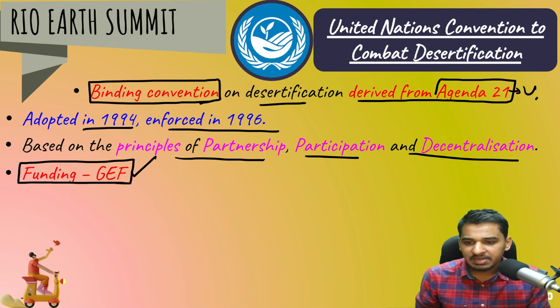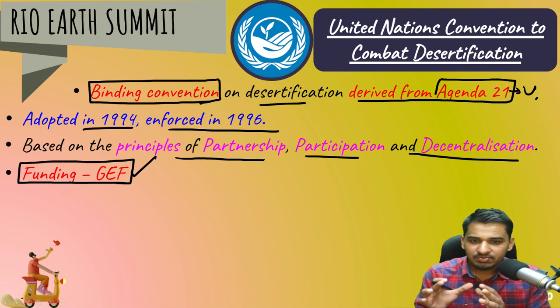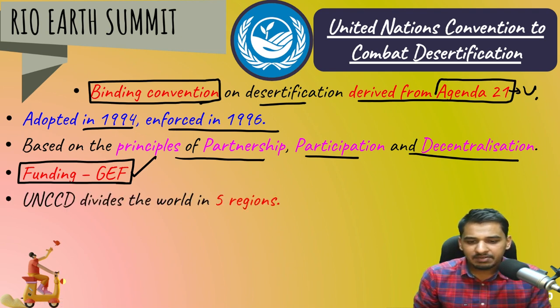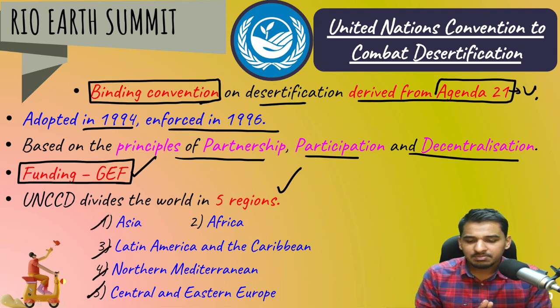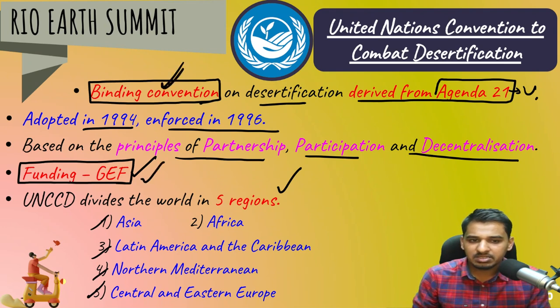Now, what is this Global Environment Facility? That we will talk about at the end of the lecture. But for now, you should know that it is funded by the Global Environment Facility. Along with UNCCD, other conventions are also funded by GEF. We'll be seeing it towards the end of the lecture. All right. It divides the world into 5 regions, not as important for us: Asia, Africa, Latin America and Caribbean, North Mediterranean, and Central and Eastern Europe. All right. So it is not as such important for us, but you should know that it is funded by GEF and it is a binding convention. These 2 are the important points here, and it is derived from Agenda 21, which itself is voluntary in nature.